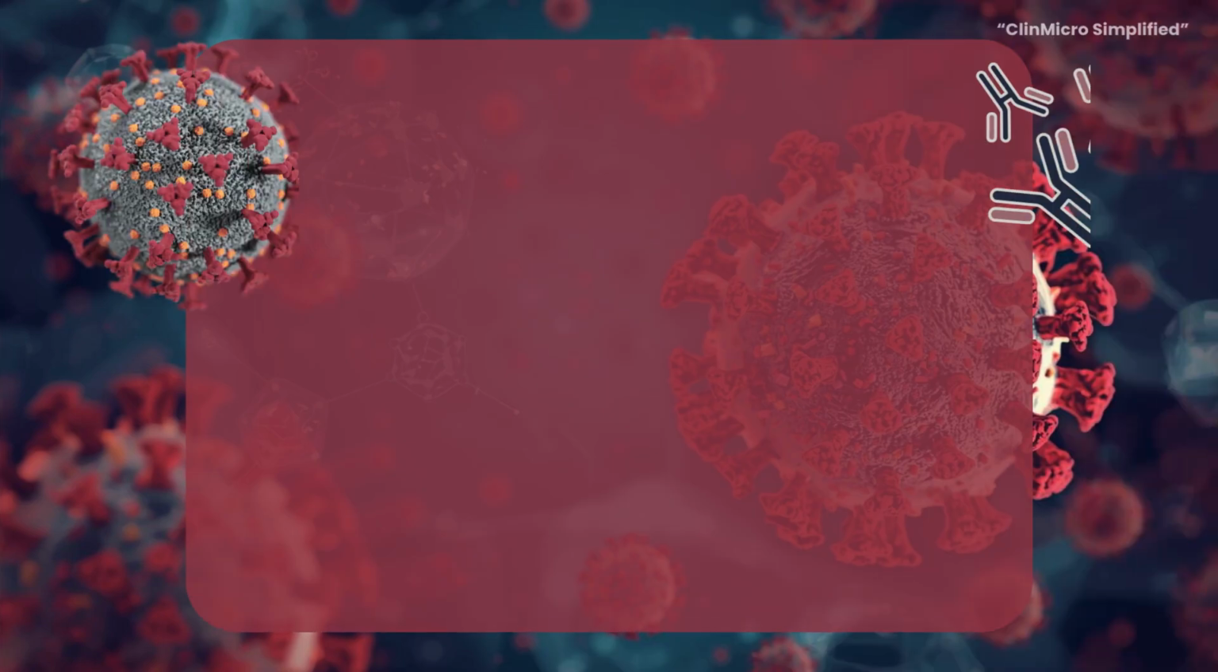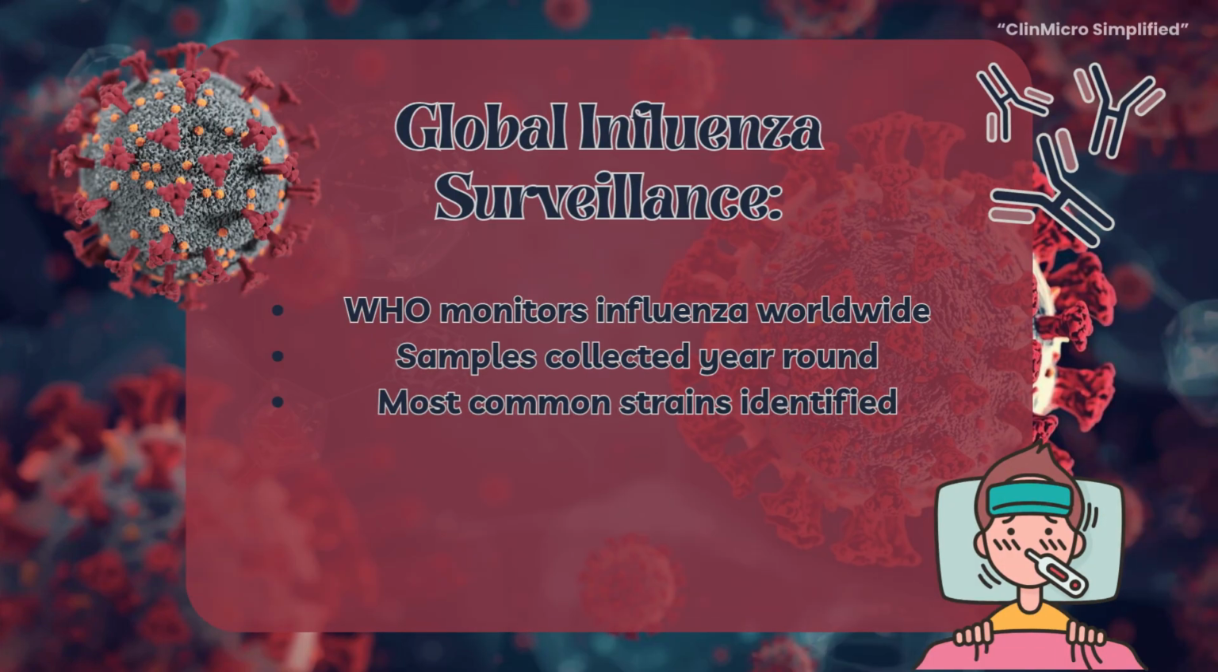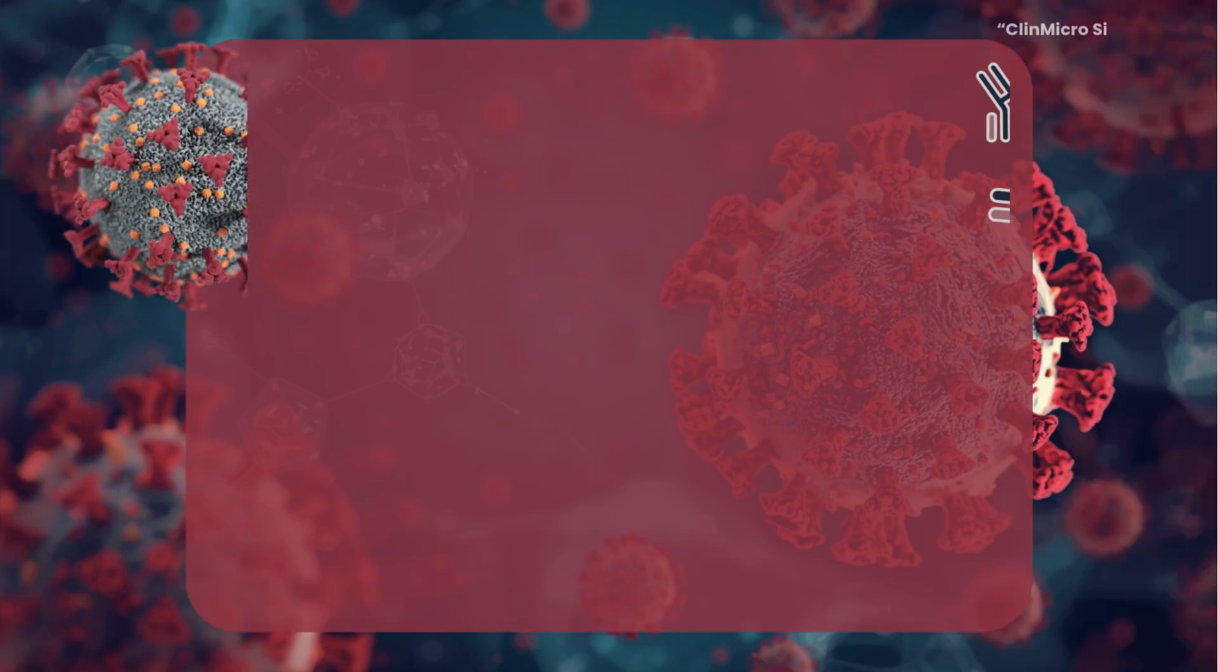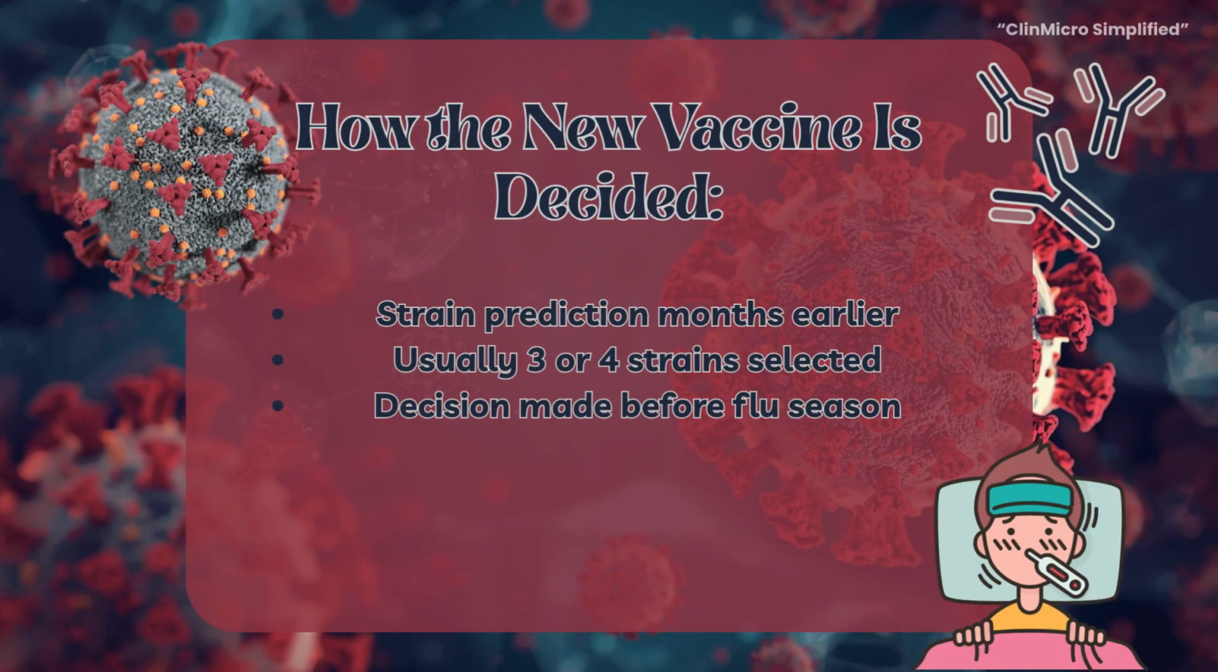Influenza is monitored globally through a WHO coordinated surveillance network. Thousands of virus samples are collected from different countries. Scientists track which strains are circulating, spreading fastest, and causing the most disease. Based on global data, experts predict which influenza strains are most likely to circulate in the upcoming season.